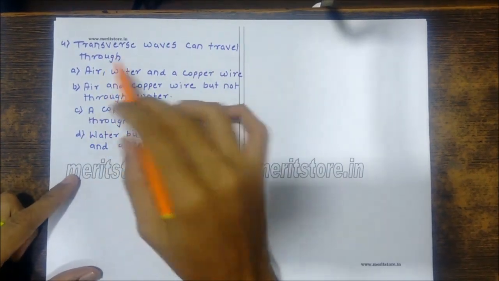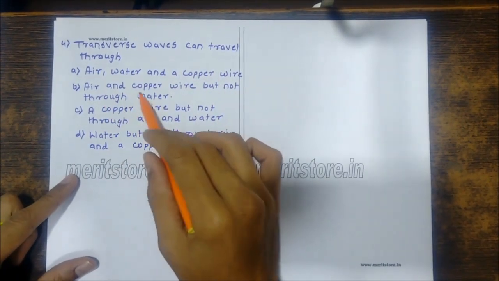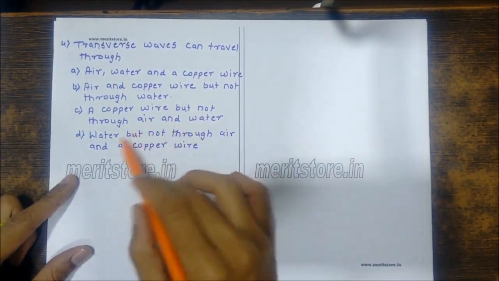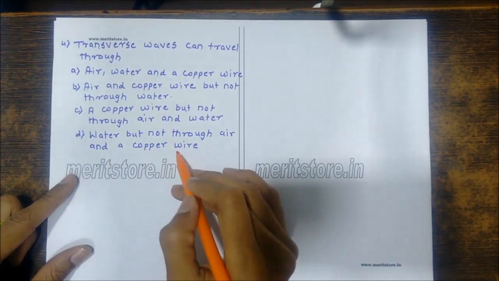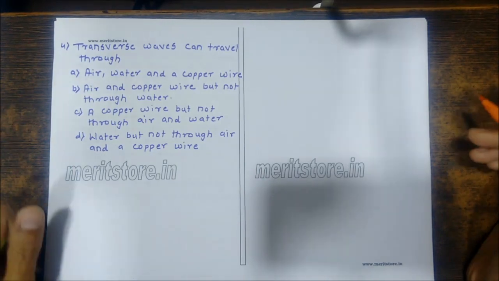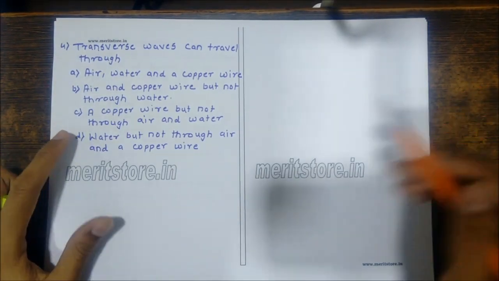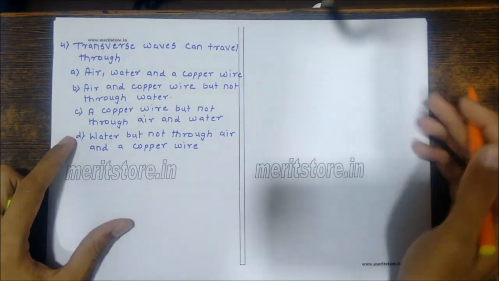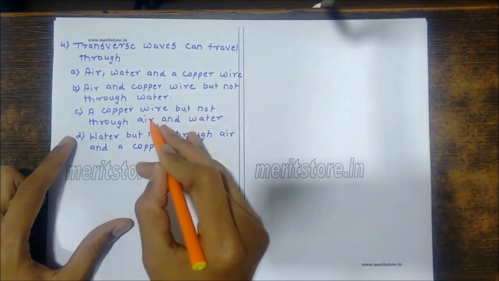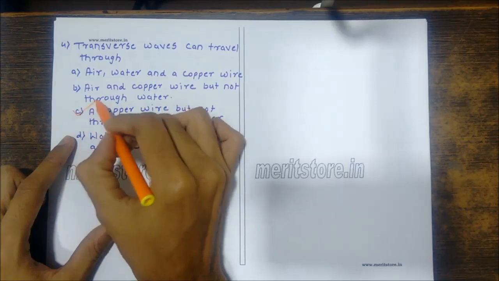Transverse waves can travel through air, water, and copper wire. Options: air and copper wire, but not through water; copper wire, but not through air and water; water, but not through air and copper wire. The transverse waves can travel through the copper wire, but not through air and water. Basically, the waves which we hear are the longitudinal waves, which can travel in air and water. So here the transverse waves can travel through copper wire, but not through air and water.